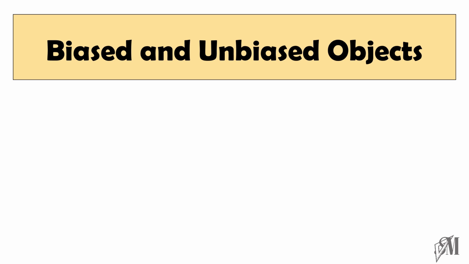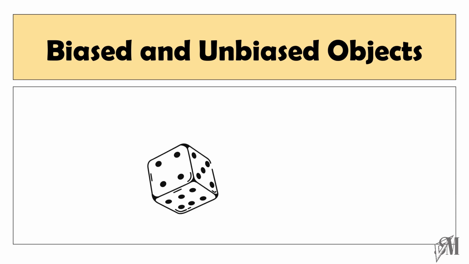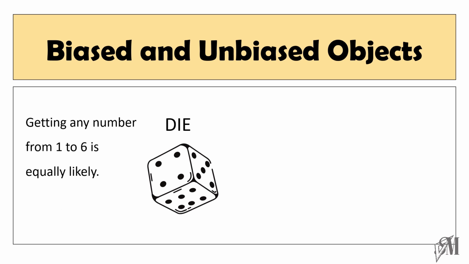Let us study what are these objects using some examples. Think of a die. When you roll a die, a number between 1 to 6 can be the outcome. The chance of occurring each outcome is equally likely. Therefore, getting any number from 1 to 6 is equally likely. Such objects where the outcomes are equally likely are called unbiased objects. So, accordingly, die is an unbiased object.